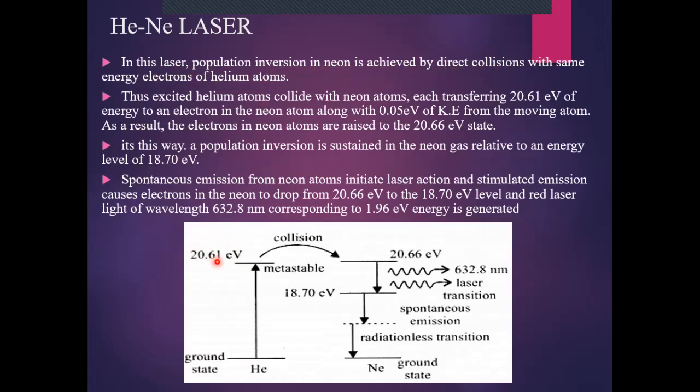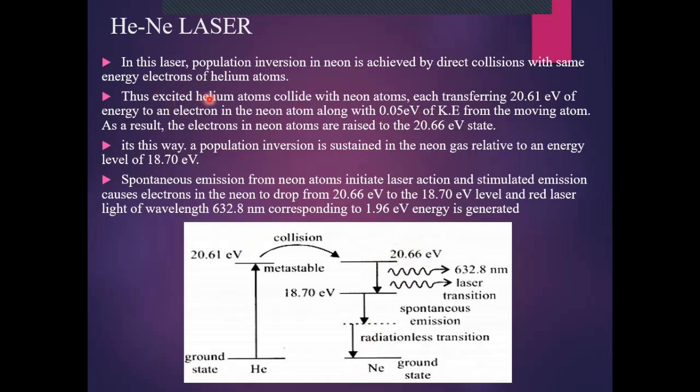As there is a mixture of helium and neon gases, so they will collide with each other. When the helium atom collides with neon atom, they provide their 20.61 excess energy to the neon atom and extra amount of 0.05 electron volt of their kinetic energy, due to which the neon atom jumps from their ground state to the energy state 20.66 electron volt.